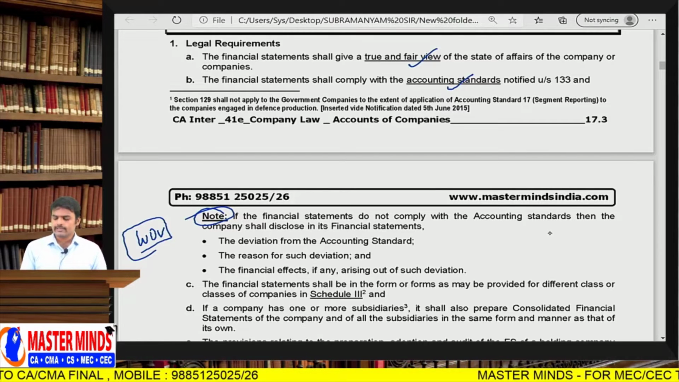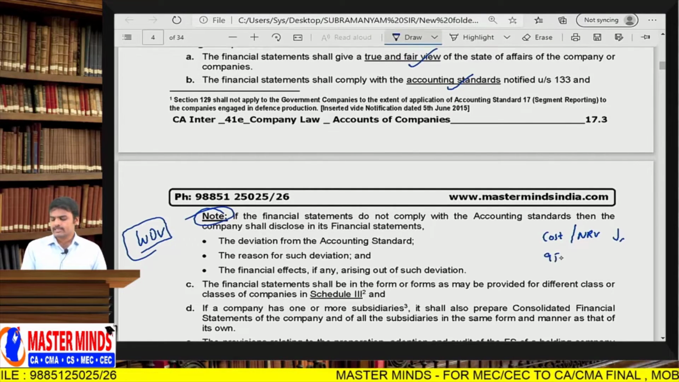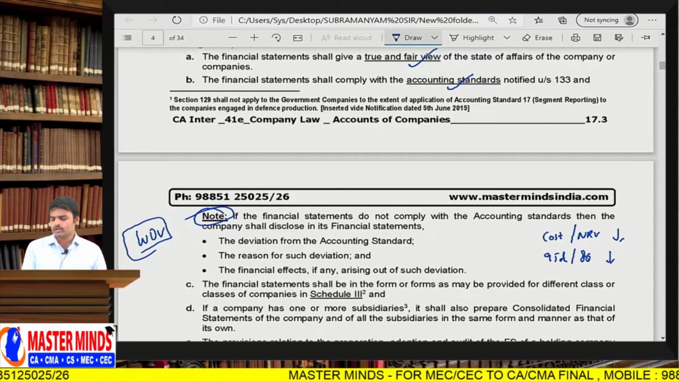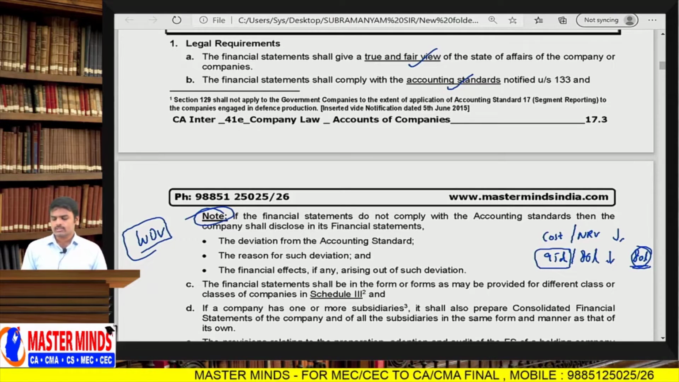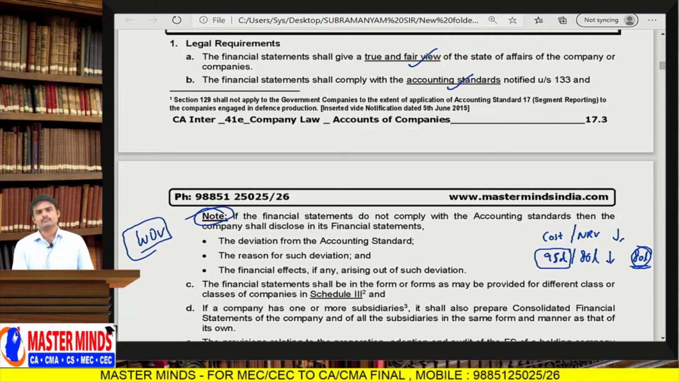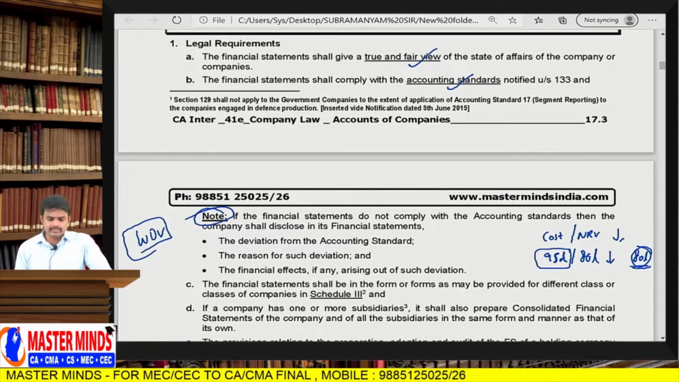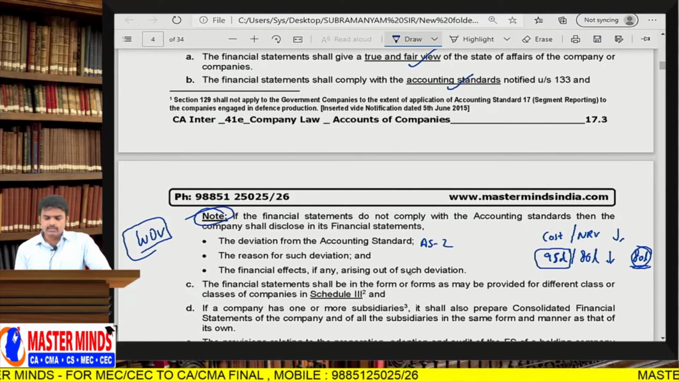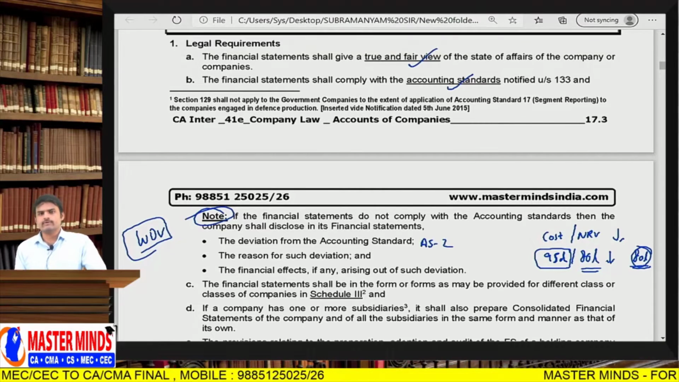Or else, for example, AS2, accounting of inventories. It clearly states that cost or NRV, whichever is lower. Your cost was 95 lakhs, NRV was 80 lakhs, so whichever is lower, you have to consider 80 lakhs. But you are displaying the closing stock in the financial statements as 95 lakhs. That means you are deviating from AS2, deviation from accounting standards. A reason for deviation: sir, the fall in price is just temporary. Within the next 1 week, definitely the price will increase. So any reason.